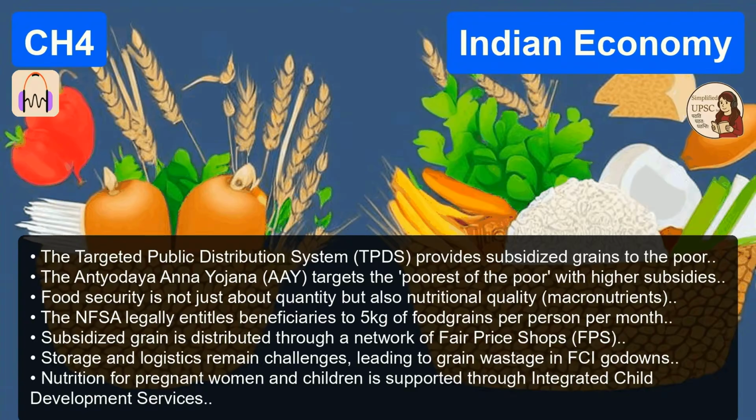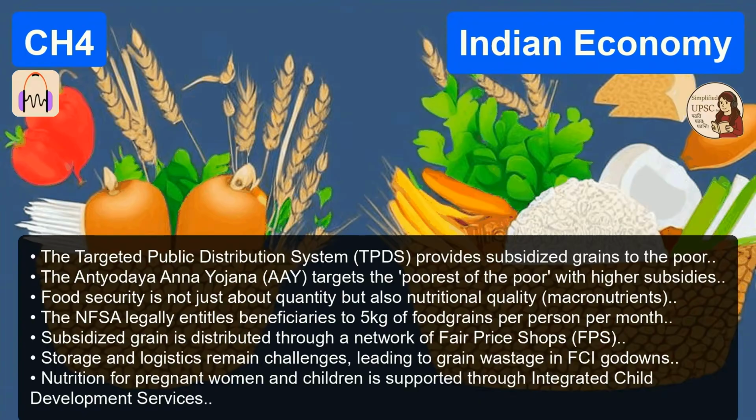Wage employment, the crown jewel there, has to be MGNREGA. The Mahatma Gandhi National Rural Employment Guarantee Act. It is arguably the most ambitious Social Security and public works project in human history. It guarantees 100 days of unskilled work to rural households, right? But what actually makes it different from the old schemes from the 80s where they just paid people to dig a ditch and fill it back up? The absolute key word is guarantees. It is a rights-based framework. You, as a rural citizen, have a legal, statutory right to demand work from the state.